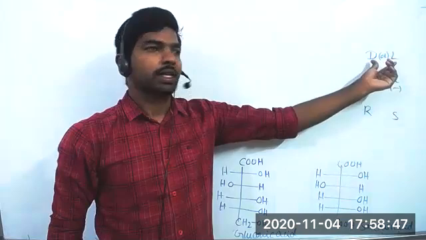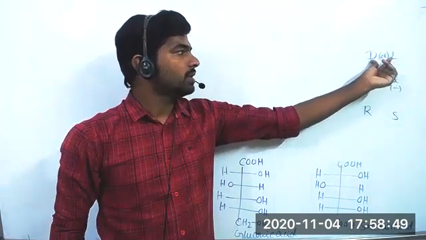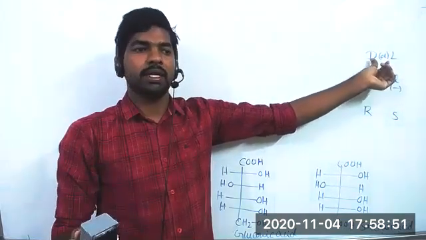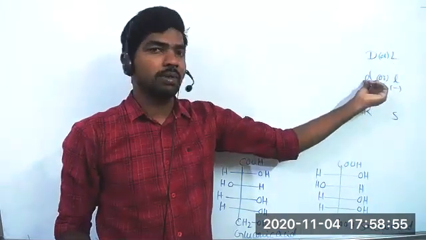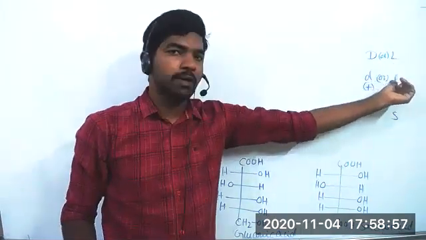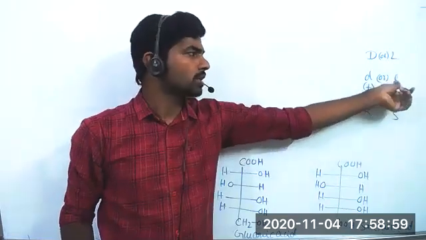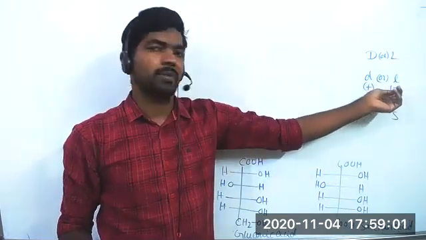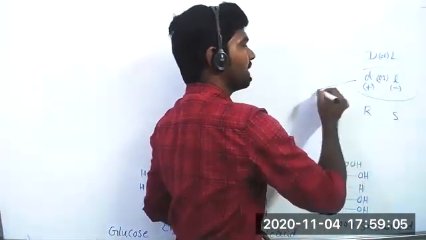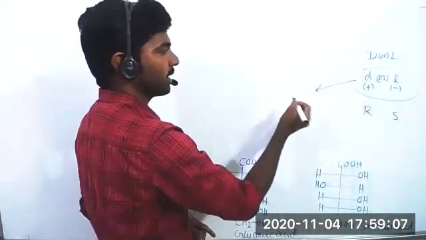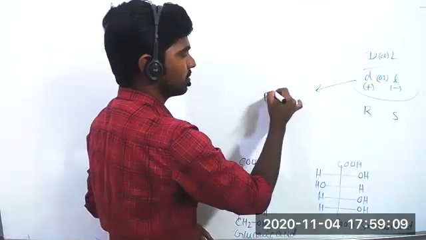This is the D or L configuration, where D means just dextro, don't write rotatory. D means dextro, L means levo. Not here, D means dextro rotatory, L means levo rotatory. So instead of the small d or small l, we can keep plus or minus sign. These are obtained by doing a practical one. With the help of a polarimeter, we can give dextro rotatory or levo rotatory.